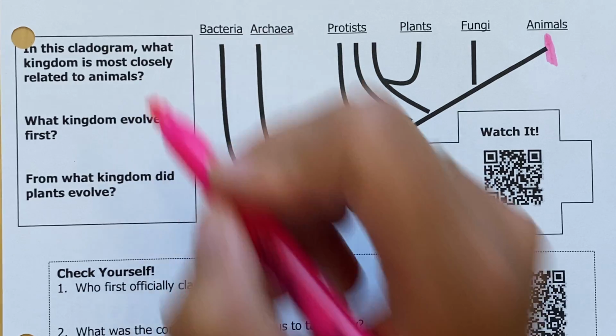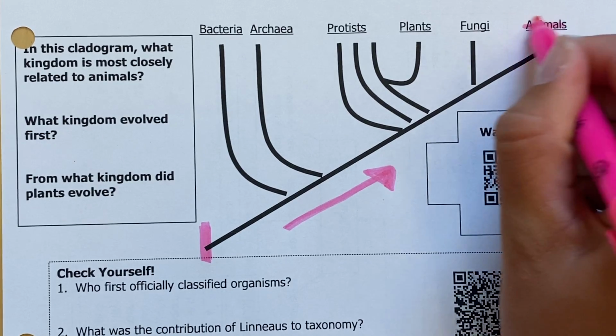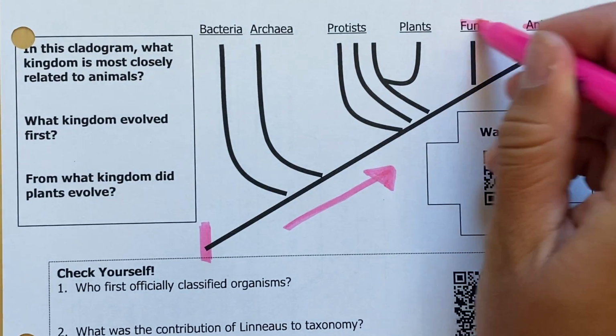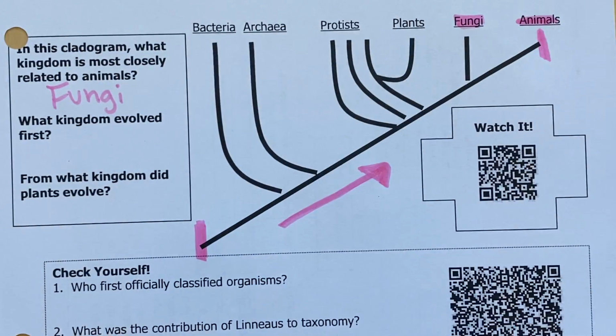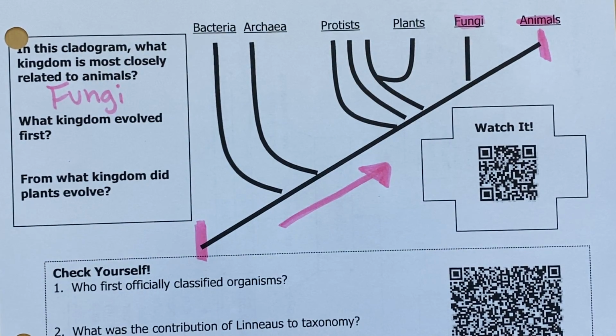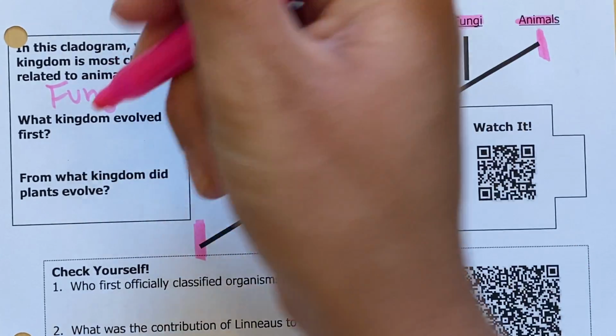All right, so the first question says, in this cladogram, what kingdom is most closely related to animals? Well, animals is right here. The next closest kingdom is fungi. So kingdom Fungi is most closely related to animals. All right, what kingdom evolved first?